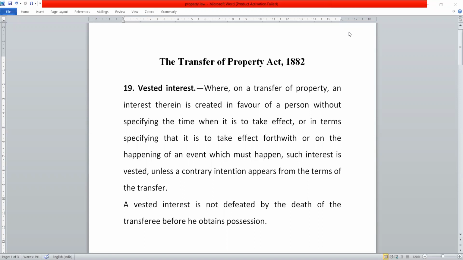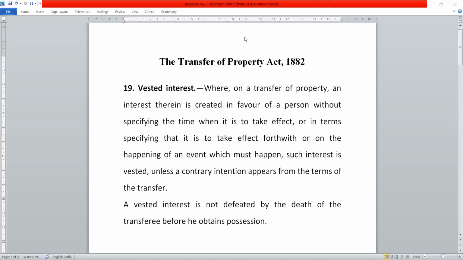Hello. Today we are going to discuss Section 19 of the Transfer of Property Act and Section 20 of the Transfer of Property Act. Section 19 of the Property Act provides for vested interest, and Section 21 of the Transfer of Property Act provides for contingent interest. So first we'll go through Section 19, vested interest.